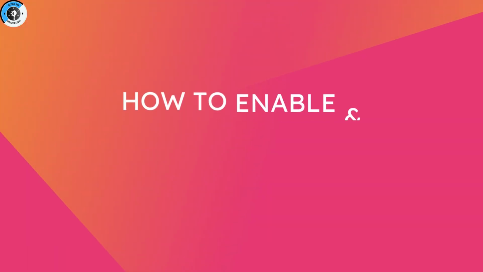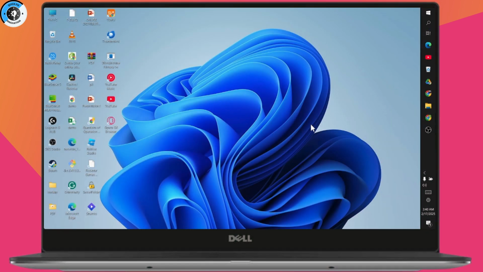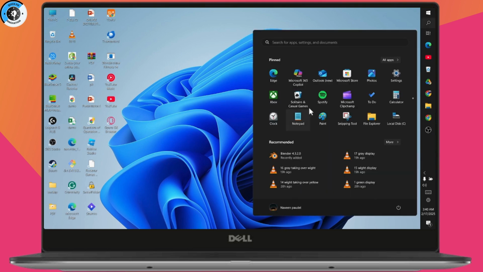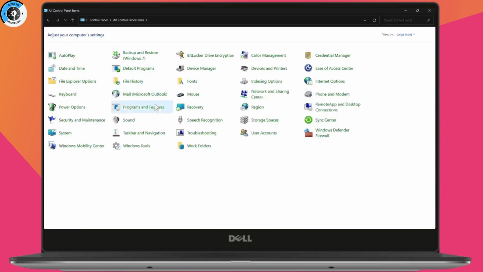How to enable or disable mouse click sound on Windows 10 or 11. So if you want to enable or disable mouse click sound on your Windows 10 or 11, then what you need to do is first you just need to simply go to your search, and under search you need to search for Control Panel. After opening your Control Panel, you need to go to the Sound section.